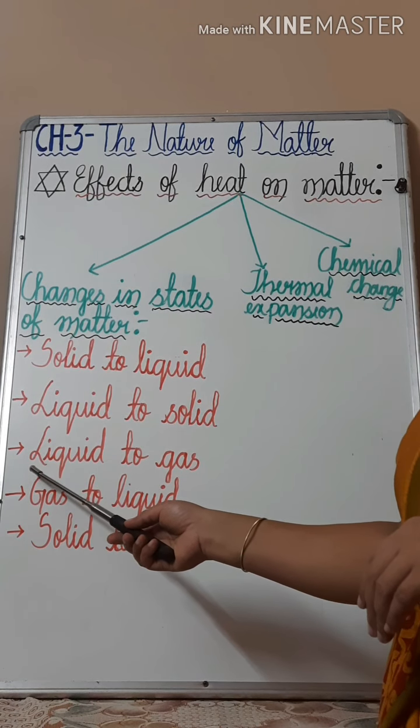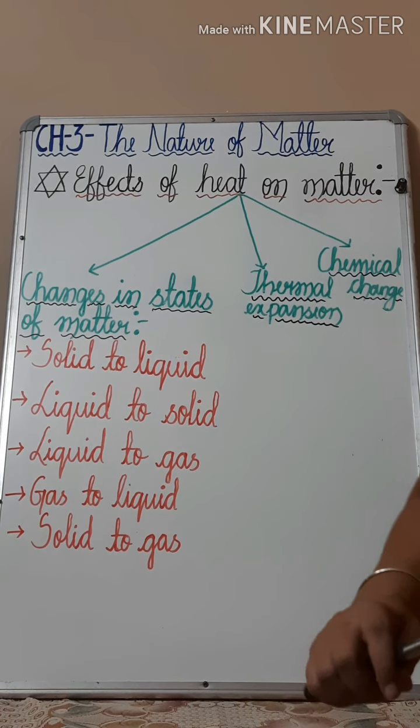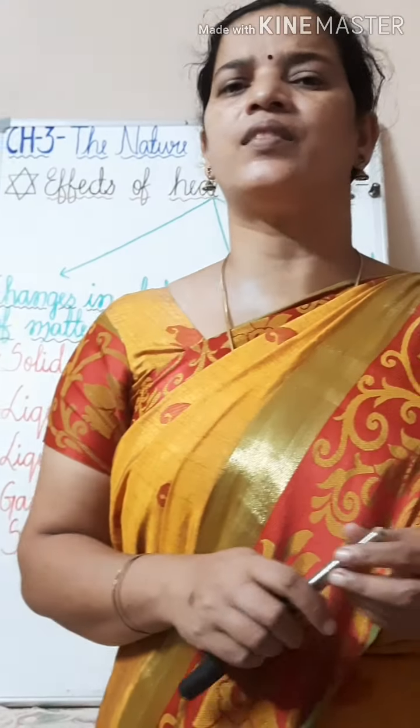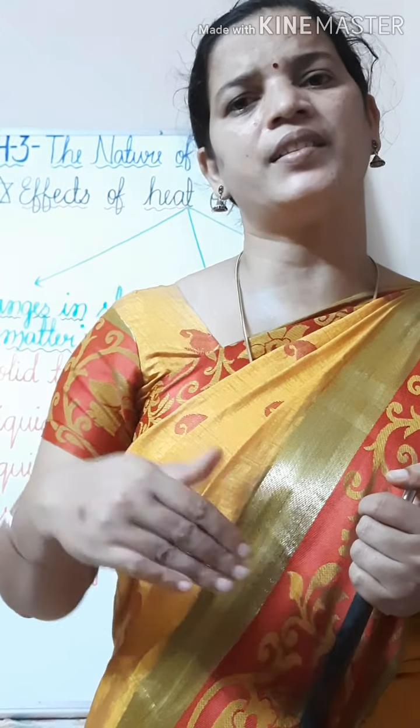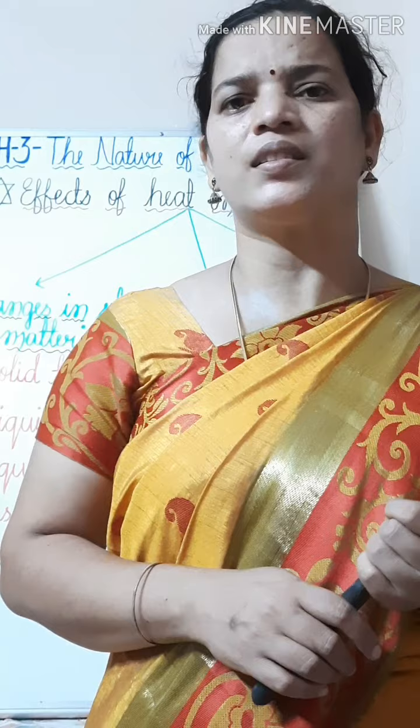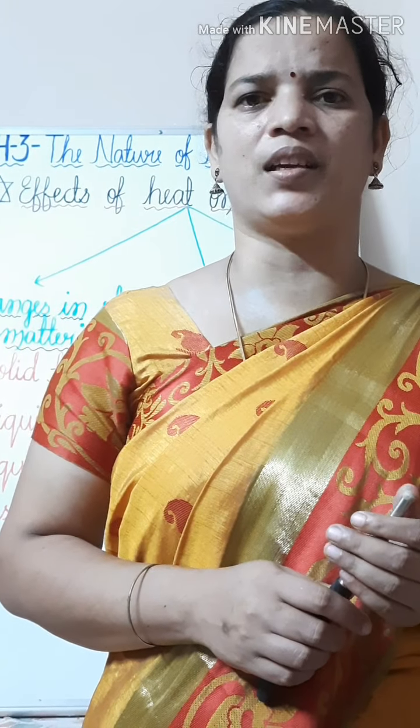Children, next we will read about change of a liquid to a gas. Here I want to give you the same example, water to water vapor. Whenever we heat water, it changes to water vapor or steam, which is the gaseous form. So now let's see the activity, how it is happening.